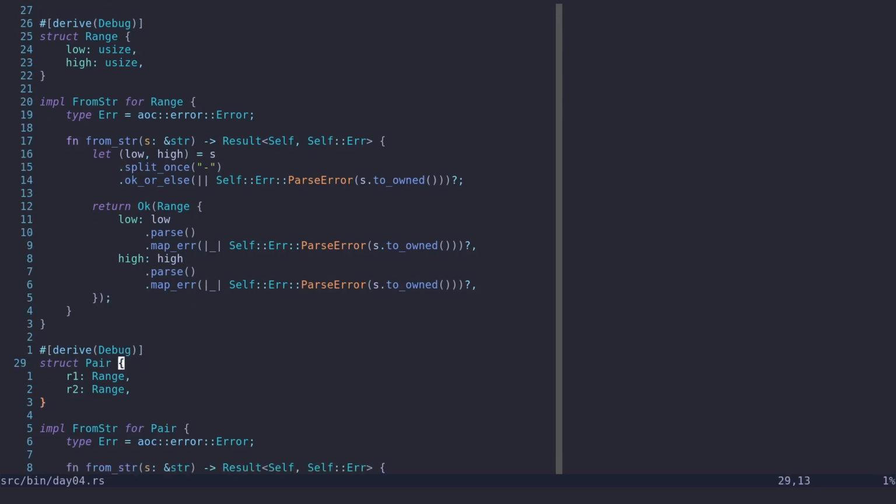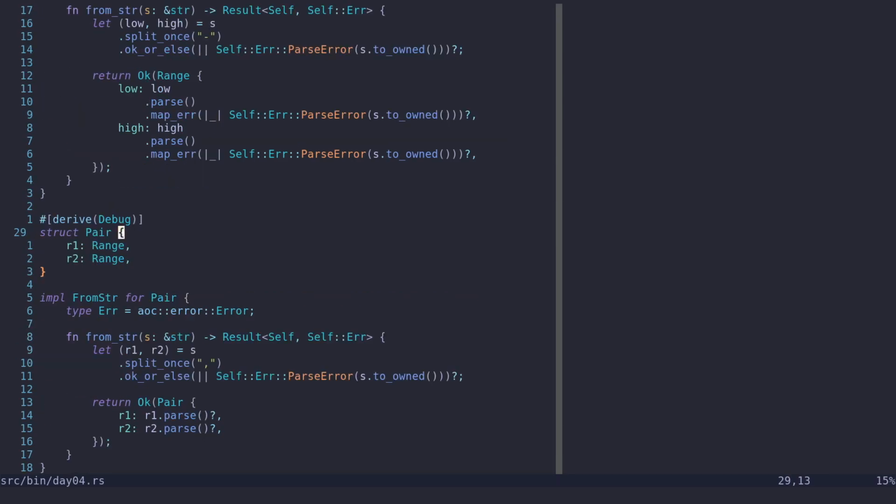Then I created a pair structure. At first I tried to do it with tuples, but I couldn't implement FromStr for a tuple. I don't know, the Rust compiler was complaining about something and I decided to just use structures instead.